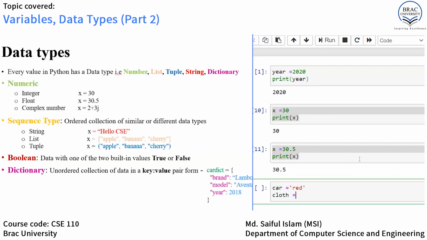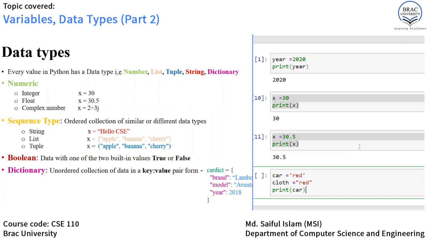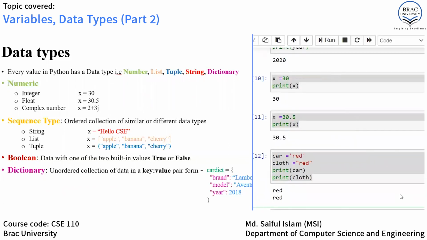Here I have put double quote, red. Now let's see the output. Print car, print cloth. We can see that both are correct and give us red. So single quote and double quote are both applicable for string type.